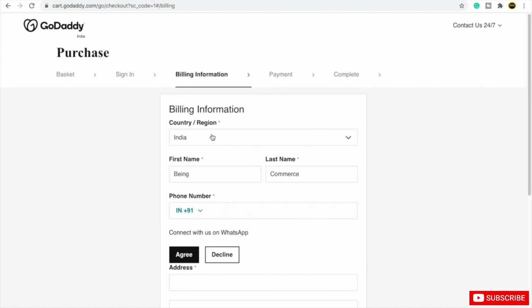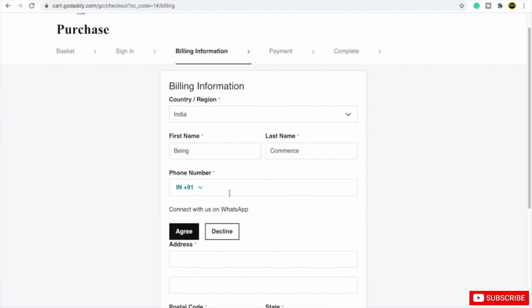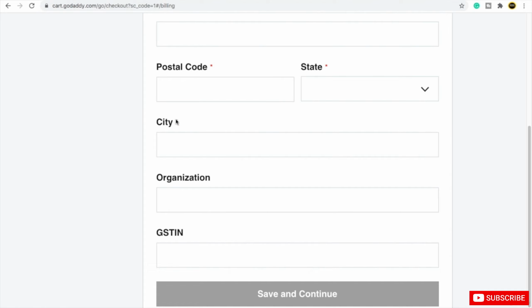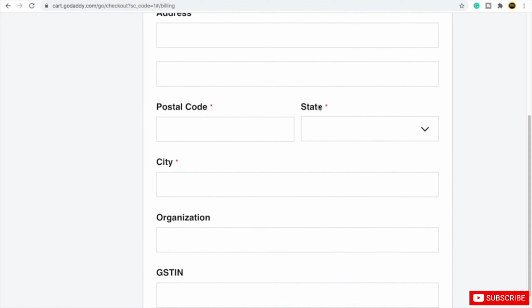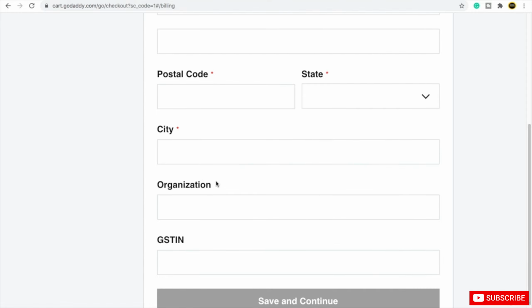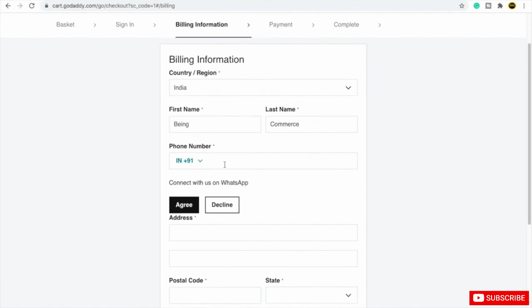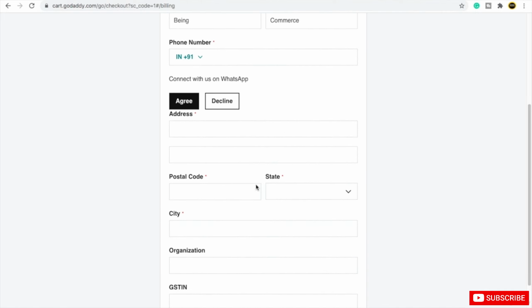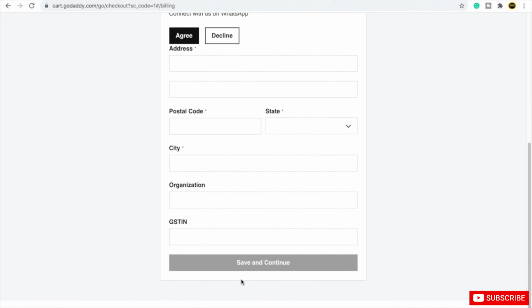Now for billing information, I will put in Bing Commerce and everything, then the phone number, then click on agree. Then put your address, postal code, state, city. Don't put organization or GST, it is totally optional and not required. Here you can see all the star marks. Star marks are mandatory, you have to fill them. The areas where you don't find this mark are not important. What is important here is your phone number, address, postal code, state and city, which you have to put in anyhow. Then click on save and continue.